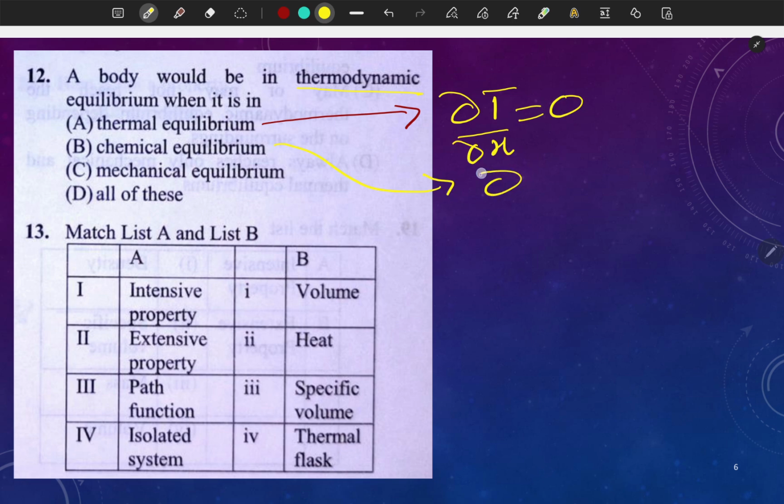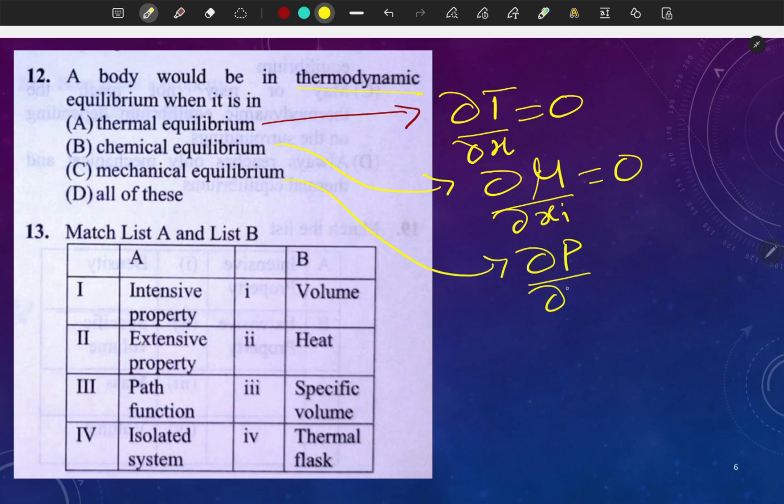For chemical equilibrium, d mu by some parameter dxi should be zero. For mechanical equilibrium, dP by dx, there should be no pressure gradient in the system, this should be zero. Then only the system will be in a state of thermodynamic equilibrium, right? So the answer will be D.